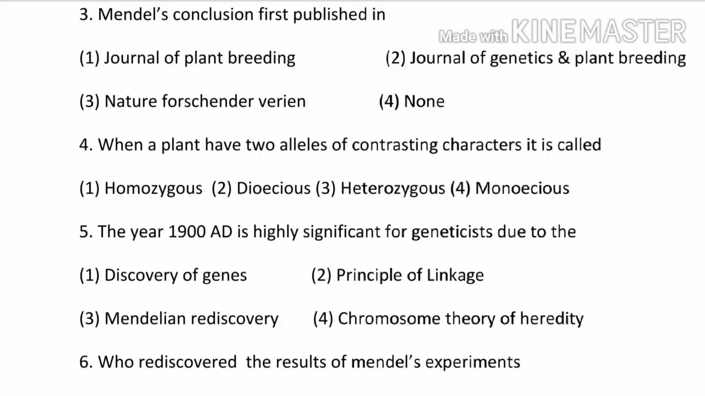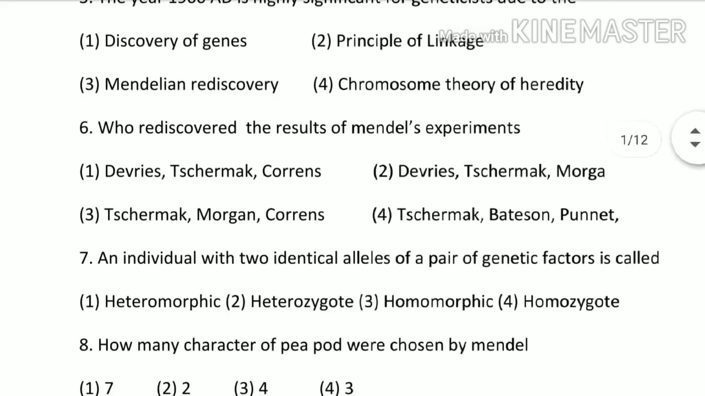Next, fifth question. The year 1900 AD is highly significant for geneticists due to discovery of genes, principle of linkage, Mendelian rediscovery, or chromosomal theory of heredity. So it was significant because of the Mendelian rediscovery. That means option third is the correct option. Next, sixth question. Who rediscovered the results of Mendel's experiments? So who rediscovered Mendel's experiments? These were the three scientists, De Vries, Tschermak or Correns. That means option number first is the correct option.